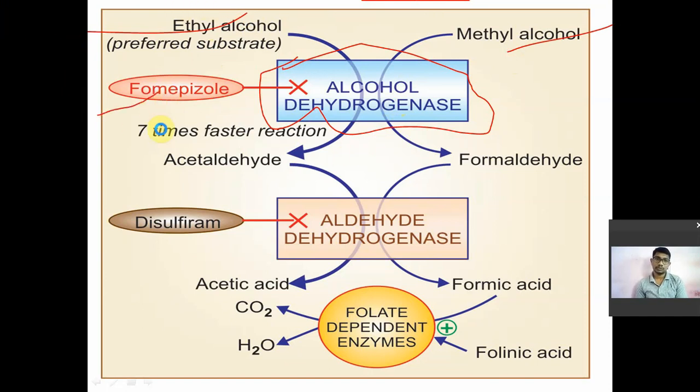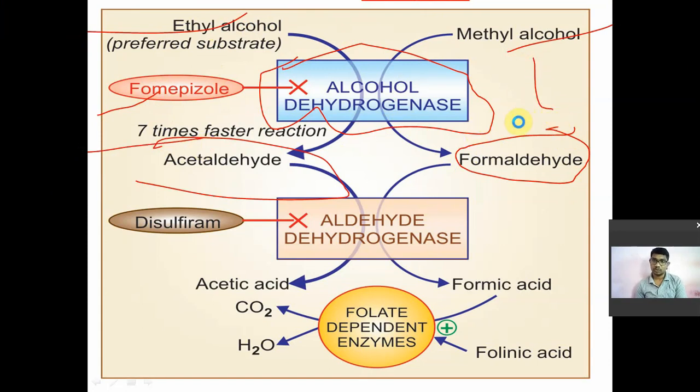Now ethyl alcohol will be converted into acetaldehyde by this enzyme, and methyl alcohol will be converted into formaldehyde. Conversion of ethyl alcohol into acetaldehyde is 7 times faster than conversion of methyl alcohol into formaldehyde. Formaldehyde and acetaldehyde are the metabolic products of methyl alcohol and ethyl alcohol respectively. They are again converted into their respective acids by aldehyde dehydrogenase, which is inhibited by disulfiram, giving acetic acid from ethanol.